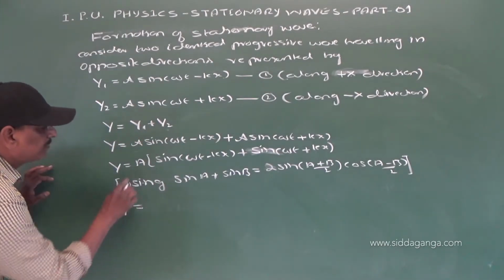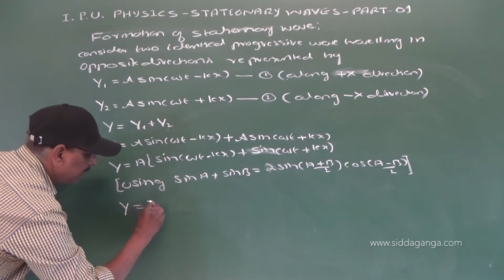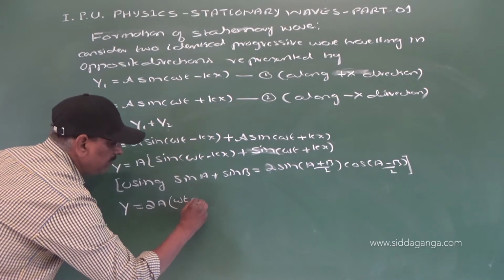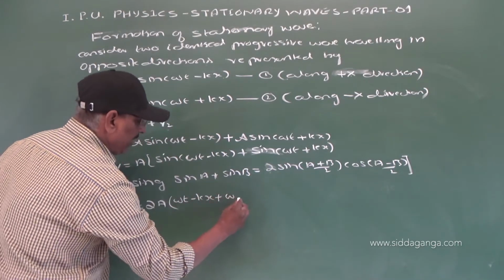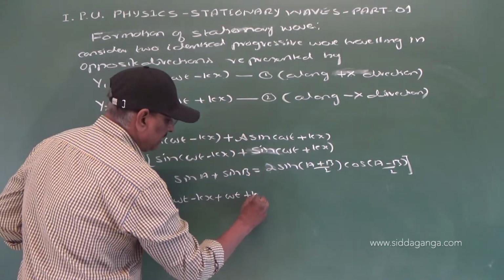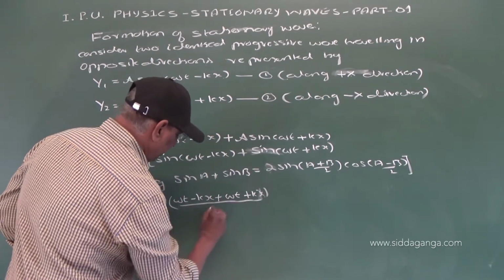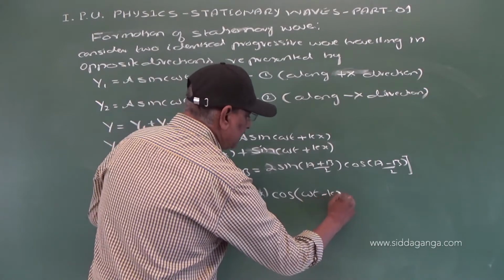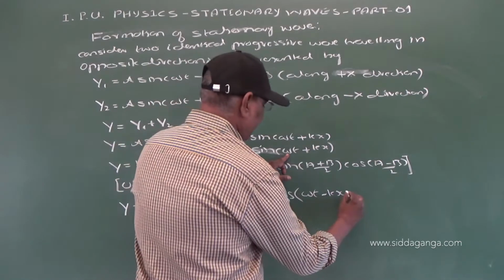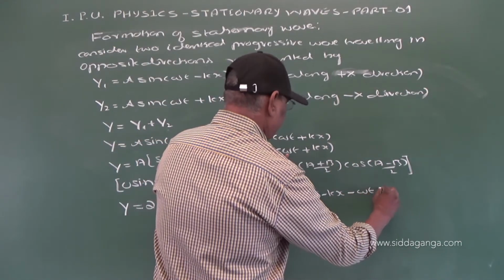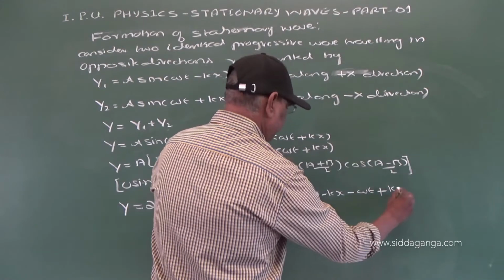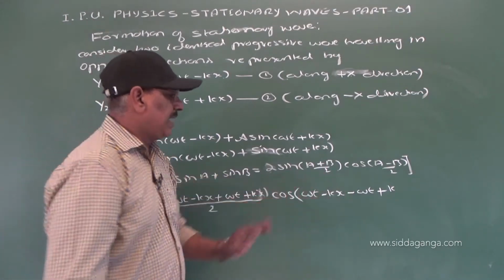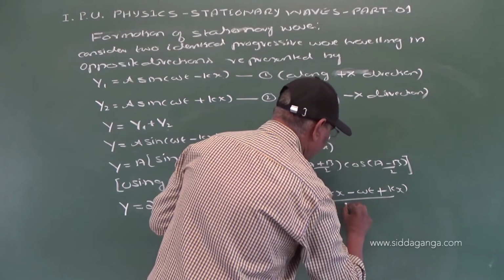Now we have y is equal to 2a sin of ((omega t minus kx plus omega t plus kx) by 2) into cos of ((omega t minus kx minus omega t plus kx) by 2).